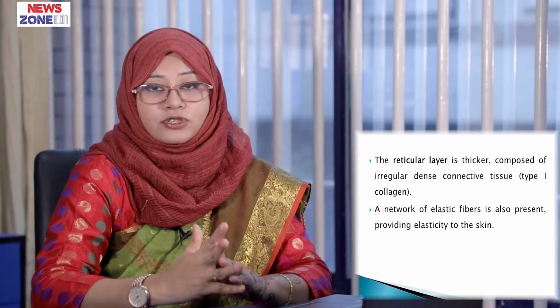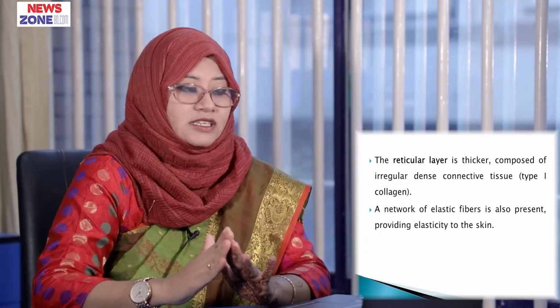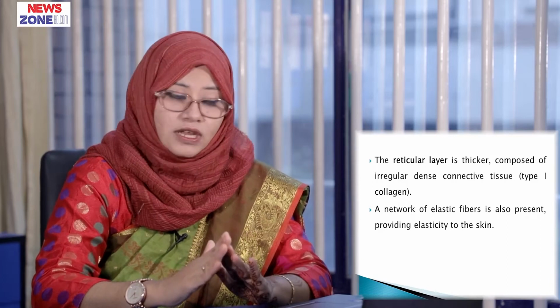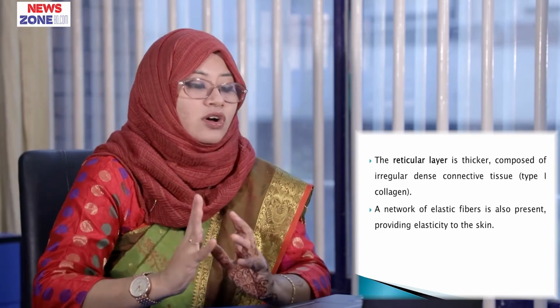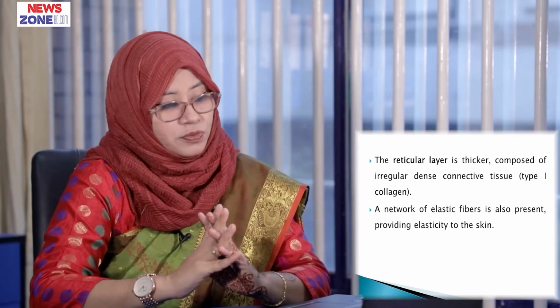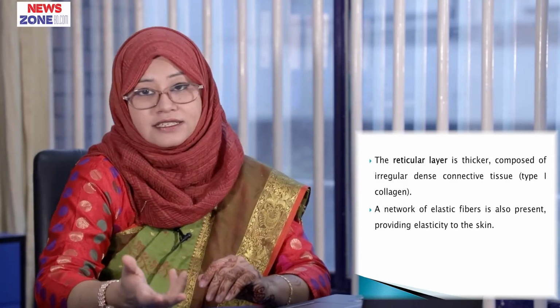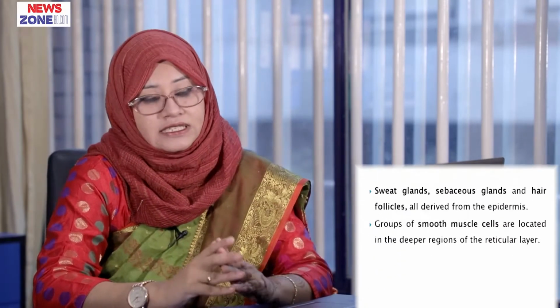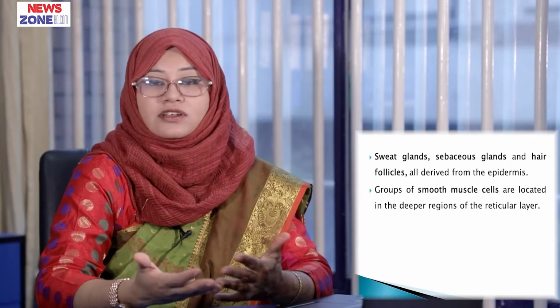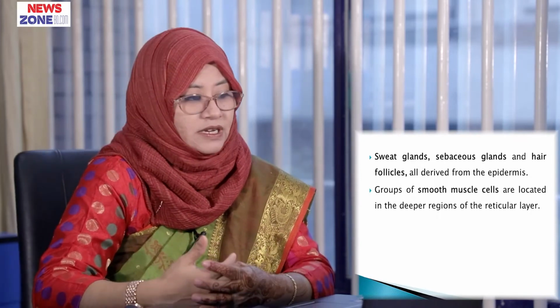The reticular layer is thicker, composed of irregular dense connective tissue, that is type 1 collagen, and a network of elastic fibers is also present here, providing elasticity of our skin. Sweat glands, sebaceous glands and hair follicles all are derived from the epidermis.